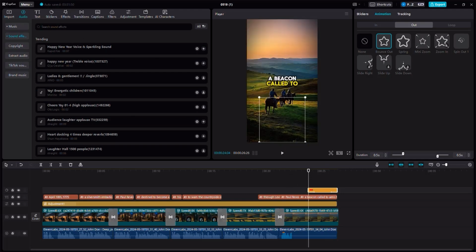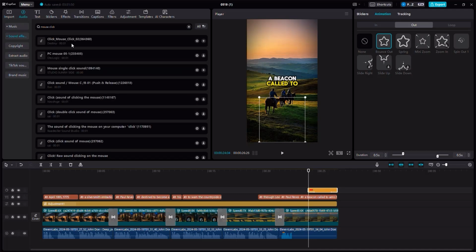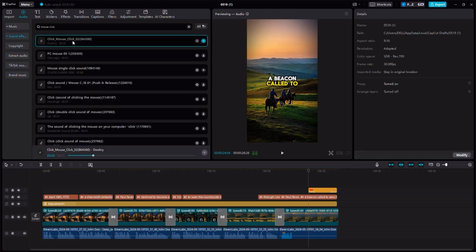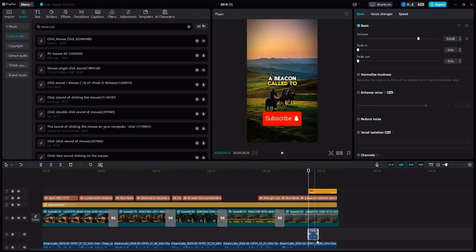So if you look here for mouse click, right mouse click, let me look for it correctly, mouse click like this, you can see that we will have a bunch of mouse click audios that we can use copyright free. Let's listen to this one. This one is good. So you can just drag and drop it like this, put it right there.